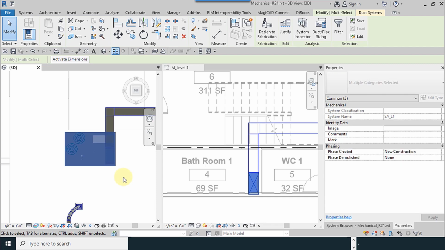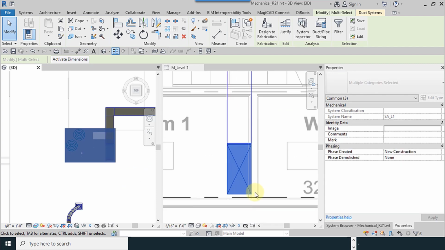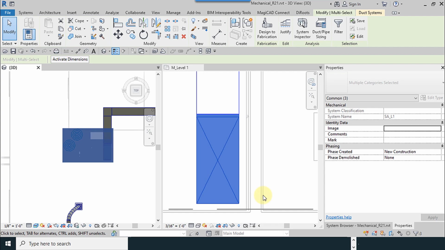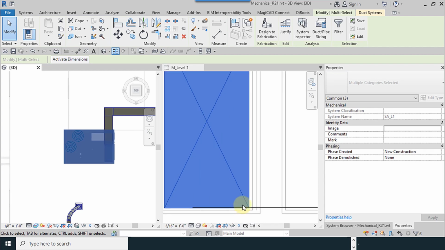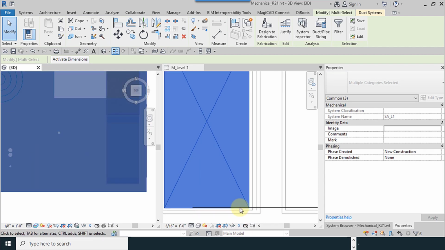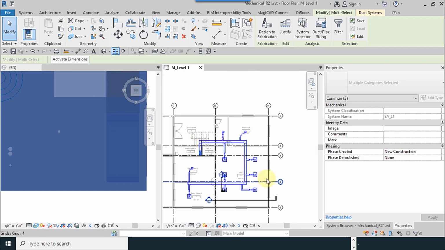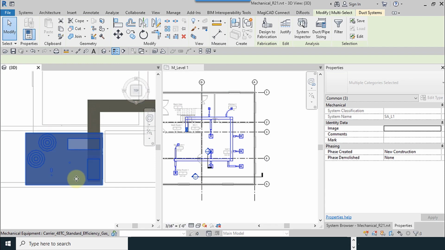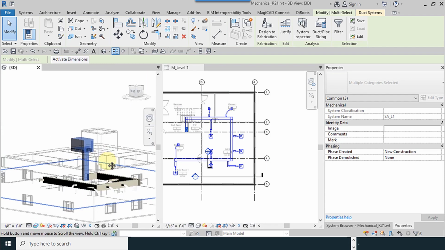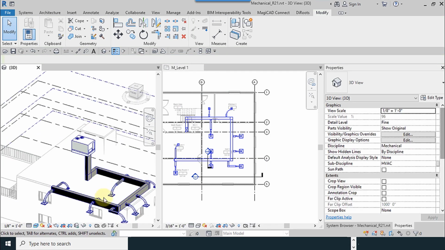Rooftop units must change position, a little to the left, up like this. We have to rectify all of them later, so I will explain how to change these.